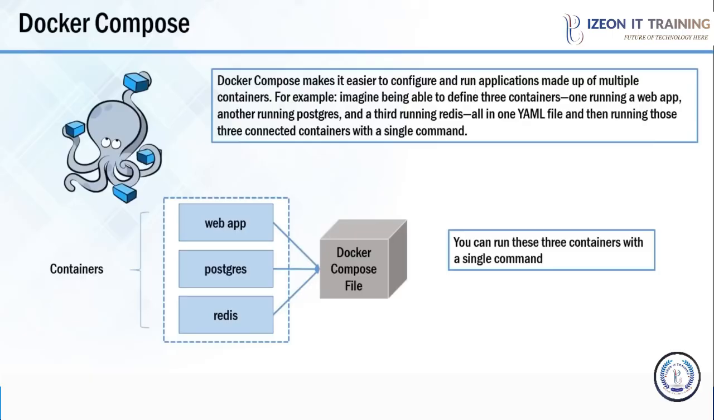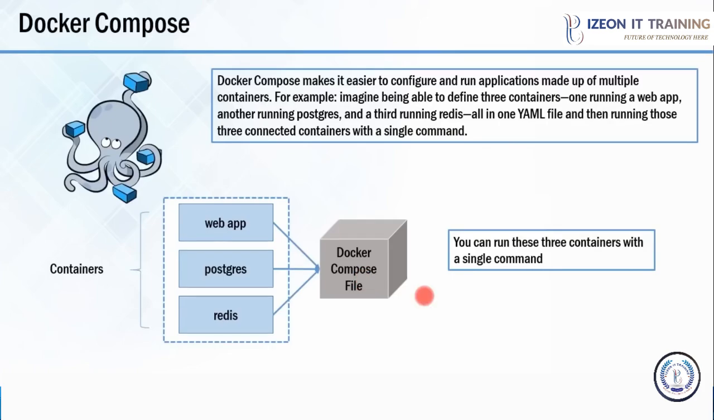With Docker Compose, you can run multiple applications present on various containers with one single command, that is docker-compose up. As you can see, there is an example in front of you. Imagine you're able to define three containers, one running a web app, another running a Postgres, and another running a Redis in a YAML file. That is called a Docker Compose file. And from there, you can execute all these three containers with one single command, that is docker-compose up.